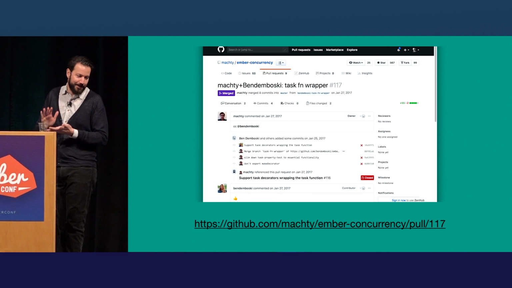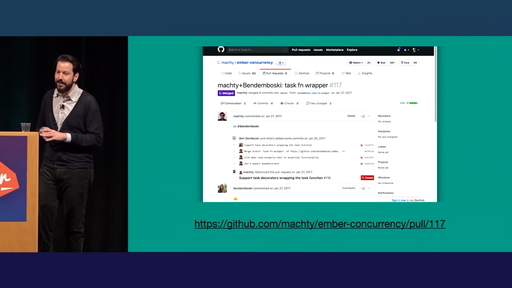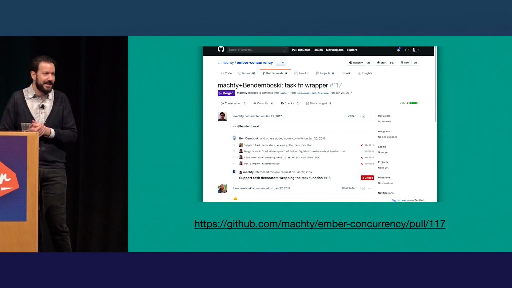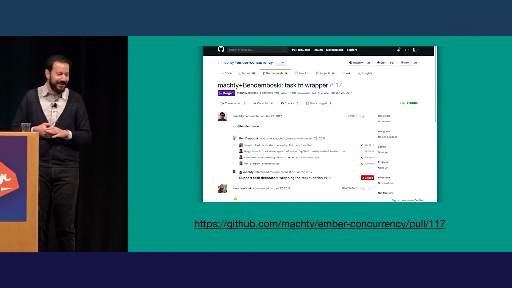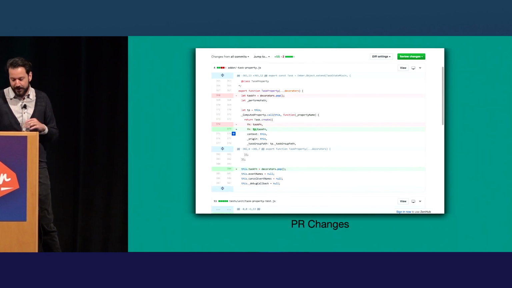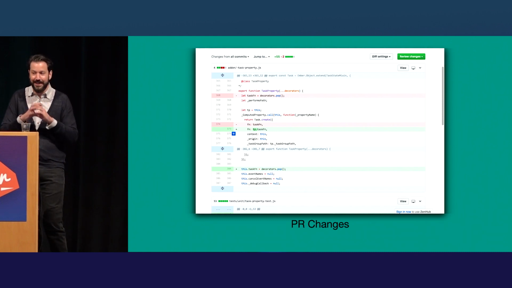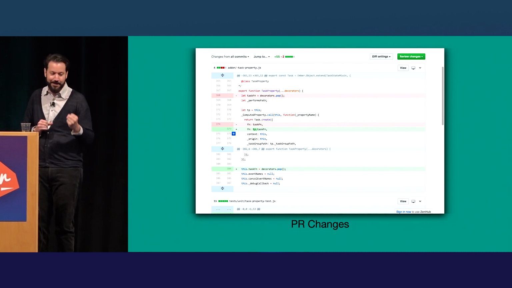So there was this PR that was merged to Ember concurrency way back in January 2017, PR number 117, by Ben Domboski. I wonder if he's here. Come say hello if you're here. And yeah, this got merged. The code change to the actual add-on codes, it's just a couple lines. Almost said it was simple. It's just a couple lines, but they have a lot of meaning.